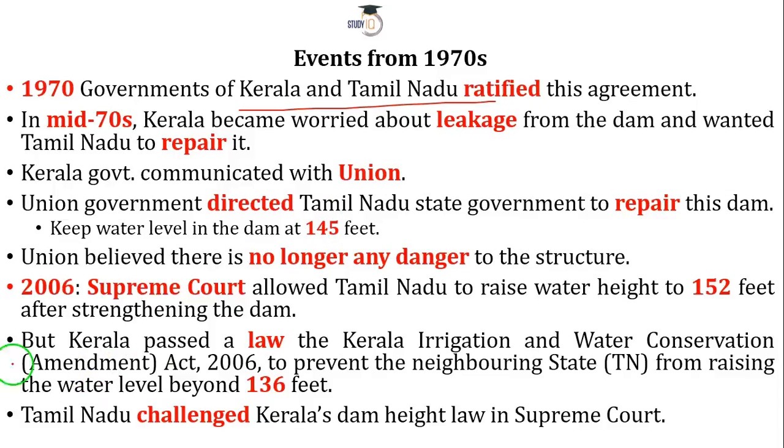And then the Kerala government knocked at the door of the union government, that is the central government. Now the central government mediated, as per the constitution it has to. It played a sort of umpire between these two states, and then it ordered Tamil Nadu to sort these things out. After that, the union government said that the water level of the dam can be safely kept at 145 feet, about which Kerala is not happy. I will tell you in the next slide what this 145 feet is.